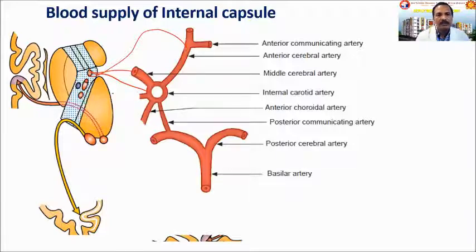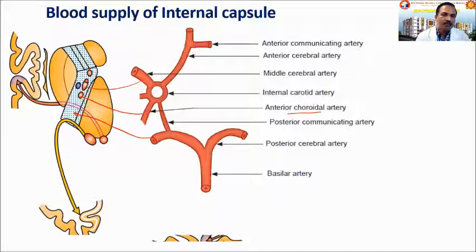And when it is coming to the posterior limb, there is a branch here. You can see the anterior choroidal artery. This anterior choroidal artery will be giving a branch. Middle cerebral artery will be giving a branch. And posterior cerebral artery also will be giving a branch. So these are the three arteries supplying the posterior limb.